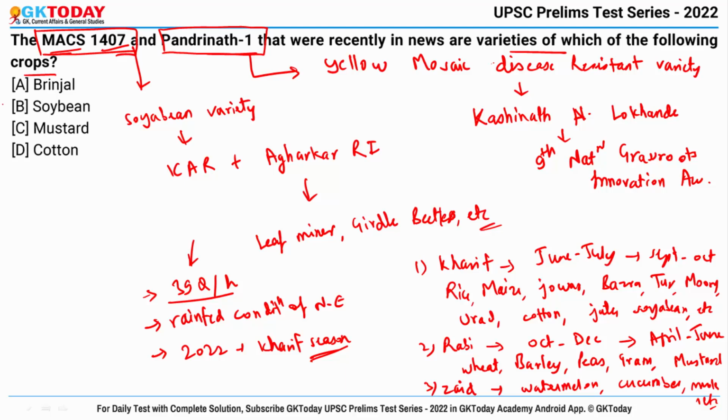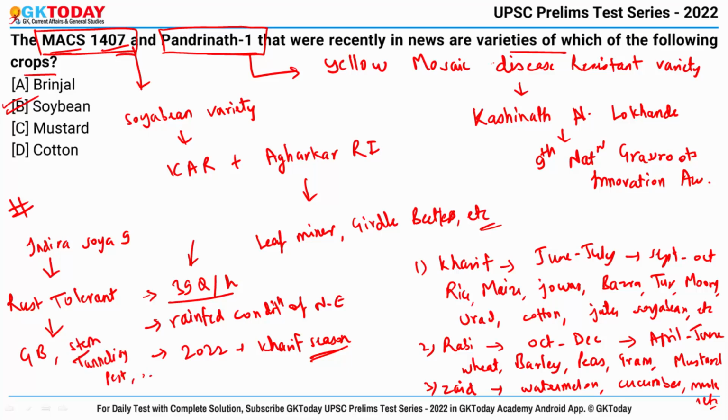Correct answer becomes option number B. Now there is one more variety of soybean named Indira Soya 9. This is a rust tolerant variety that is cultivated in the Kharif season, and also it has moderate tolerance of girdle beetle, stem tunneling pest, etc. So you have to remember that these are the three different varieties of soybean.